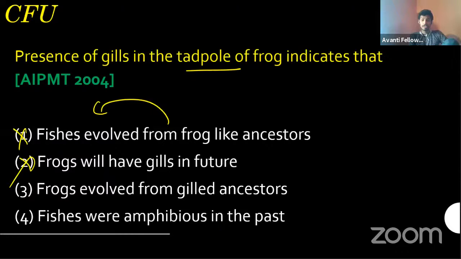Okay. So why should we care about the fishes, right? We are talking about a frog, and fish came first and then the frog came. So this is also not the correct answer. The correct answer is frogs evolved from the gilled ancestor. They have a gilled ancestor. From there actually frogs came. It's probably from the fishes. The fishes will evolve into some other organism, then they will turn into something.